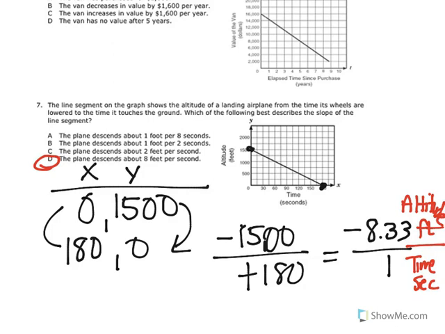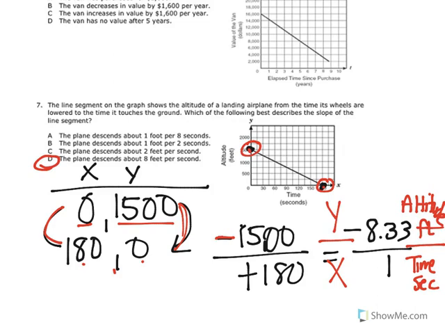Okay, so I hope you've answered D for number 7. The way I figured it out was to take this point and this point, so we had 0, 1,500 for the first point, and then 180, 0 for the second point. Then I found the slope. From 1,500 down to 0 is minus 1,500, and from 0 to 180 is plus 180. Dividing that, I ended up with a slope of negative 8.33 over 1. To figure out the meaning, you always want to use the words, the y word on top, the x word on the bottom.